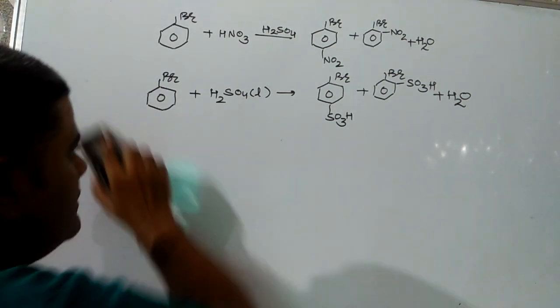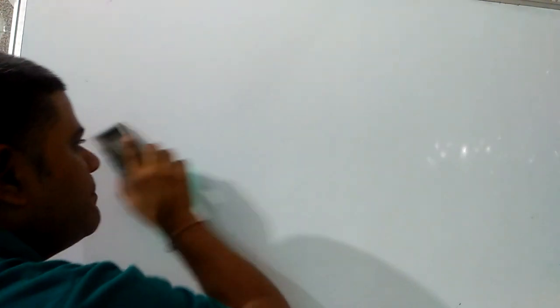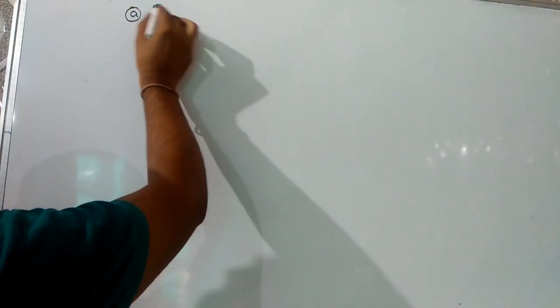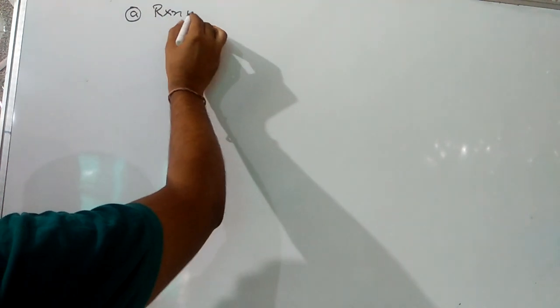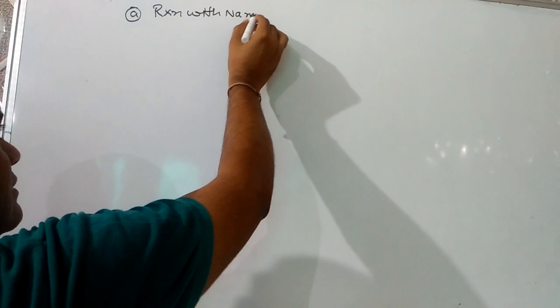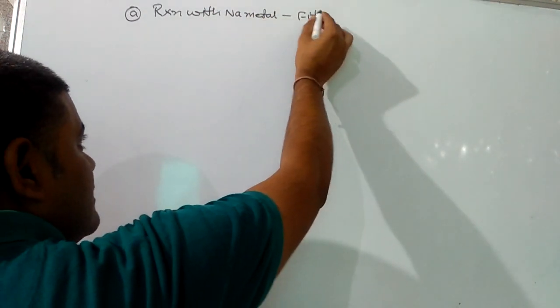Now, after discussing the electrophilic substitution reaction, the next type of reaction shown by aromatic haloalkane, or we can say the aryl halide, is reaction with metals. These are also important. And the first one is reaction with sodium metal. This reaction is known as the Fittig reaction.